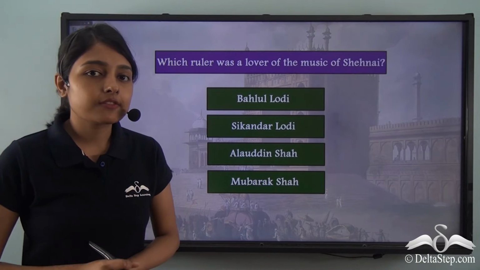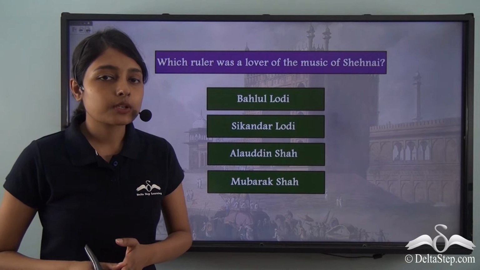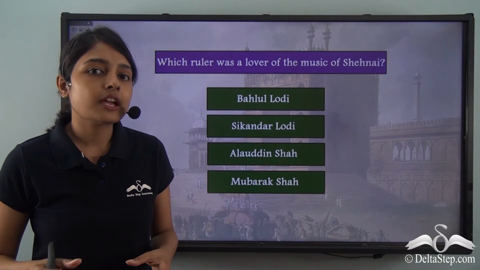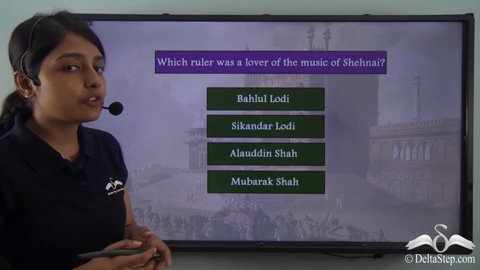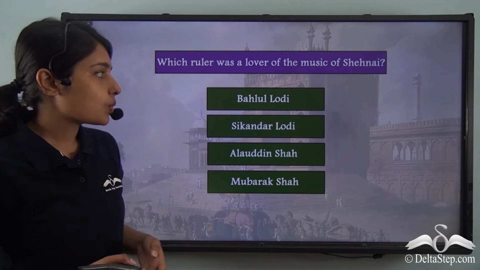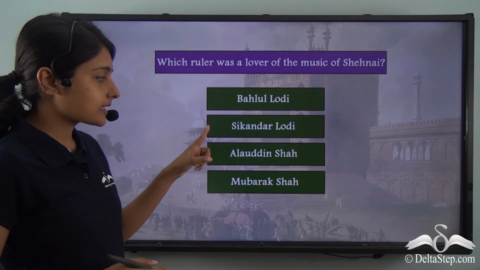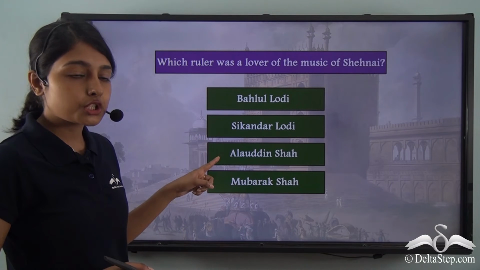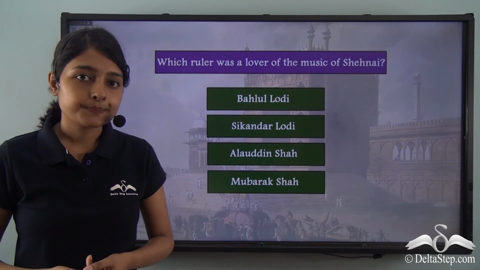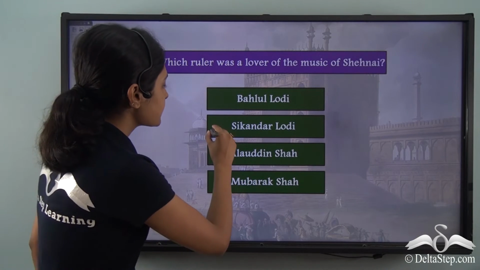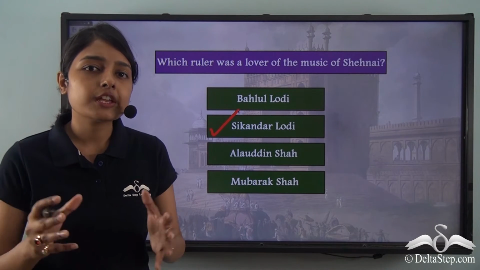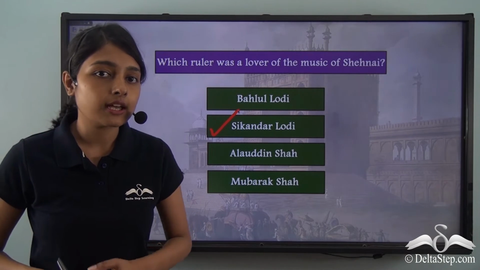Now, before proceeding with this lesson, let me ask you a question. This is something we have discussed just now. Which ruler was a lover of the music of Shehnai? Was it Bahlul Lodi? Was it Sikandar Lodi? Was it Alauddin Shah? Or was it Mubarak Shah? Yes, you are right. It was Sikandar Lodi who was very fond of the music of Shehnai.